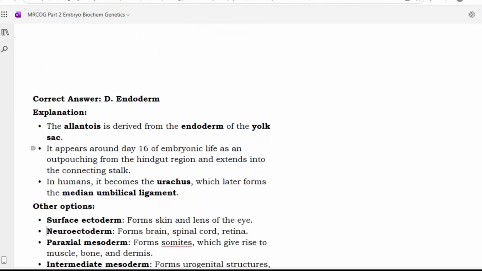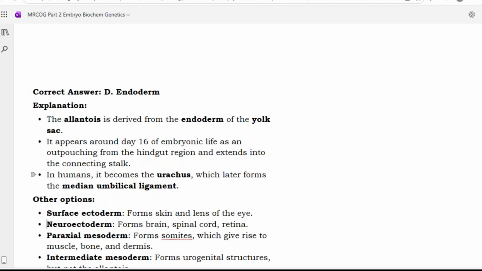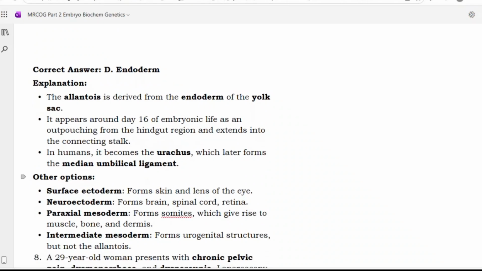It appears around day 16 of embryonic life as an outpouching from the hindgut region and extends into the connecting stalk. In humans, it becomes the urachus, which later forms the median umbilical ligament. This is also a single best answer question.